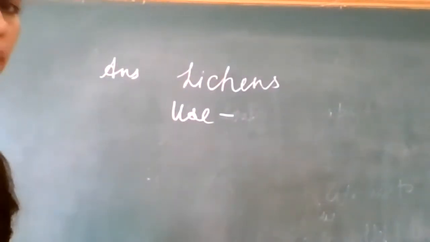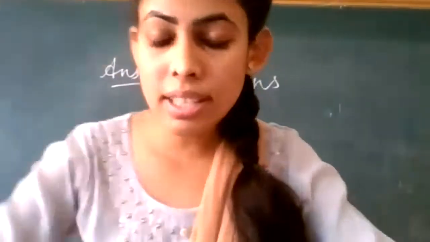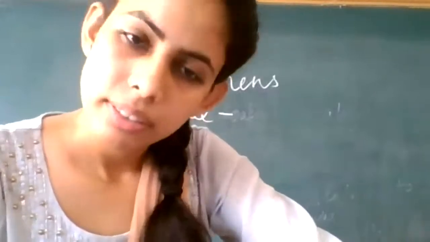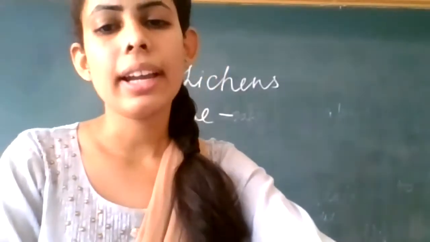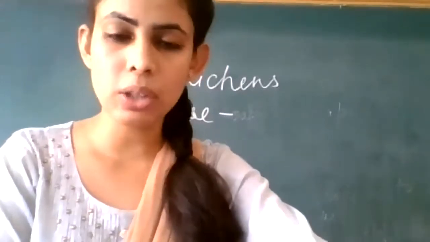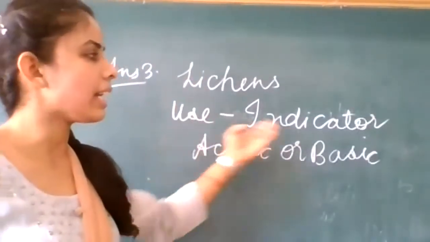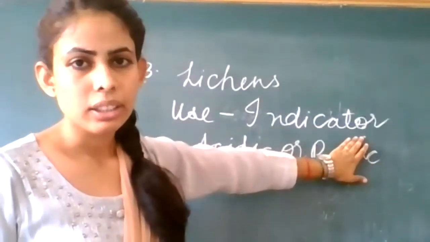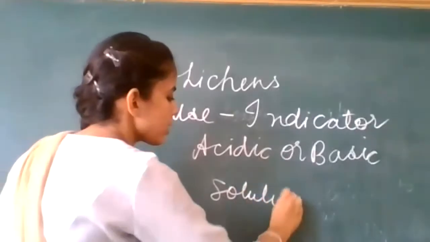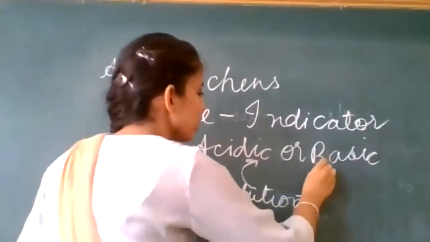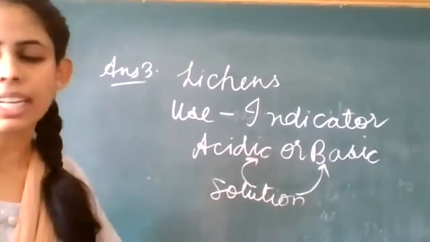Yes, Preeti. Ma'am, it is used to find the difference between acids and bases. Very good. So the use of litmus is that it acts as an indicator. It will tell us whether the solution is acidic or basic. Here it will give different colors. Therefore we can use it as an indicator.